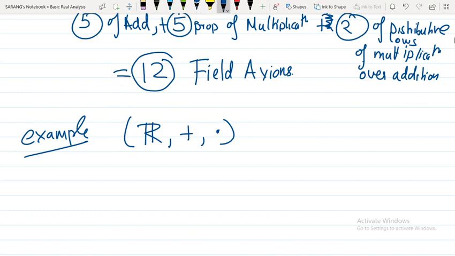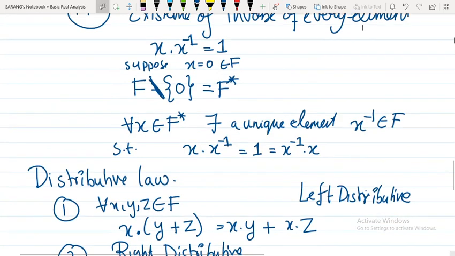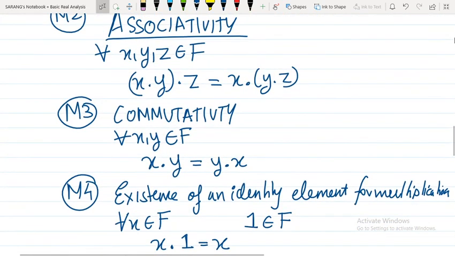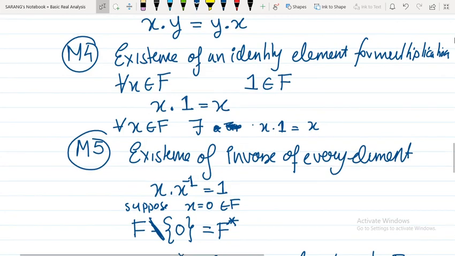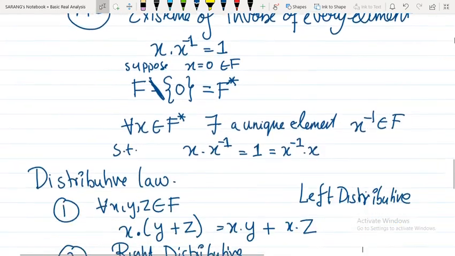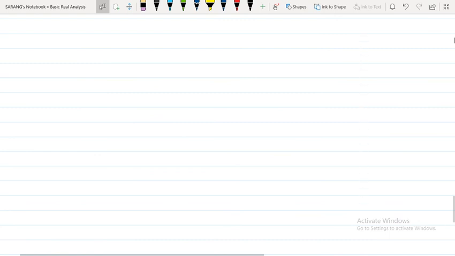Another example: Z is not a field, because of the multiplicative inverse property M5. If you take 2, then 1 by 2 doesn't belong to the set Z, which is the set of integers. Hence Z is not a field, and even if one property is not satisfied, you don't get a field. Yeah, that's it.